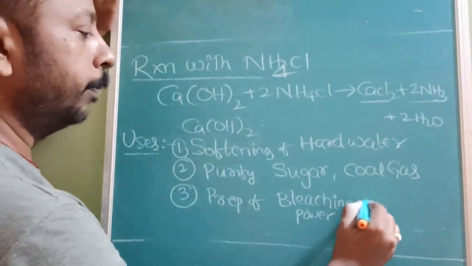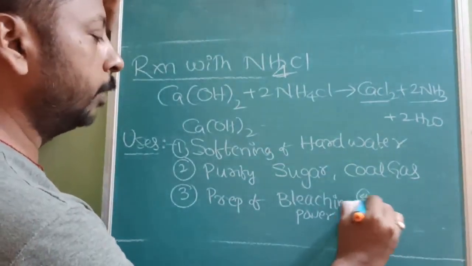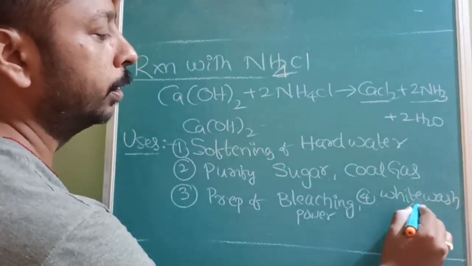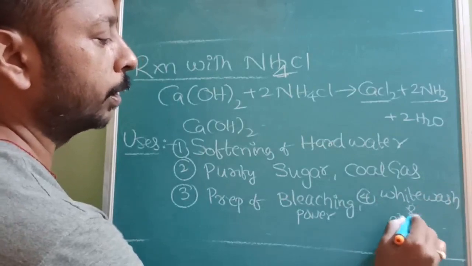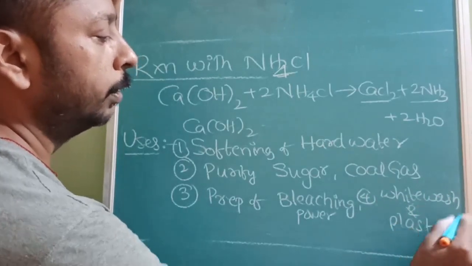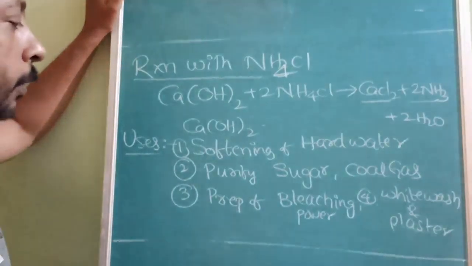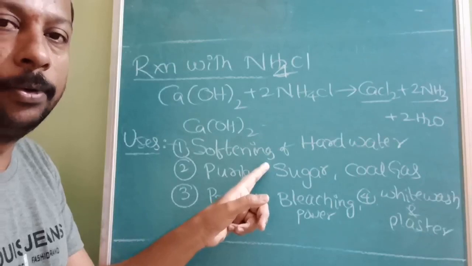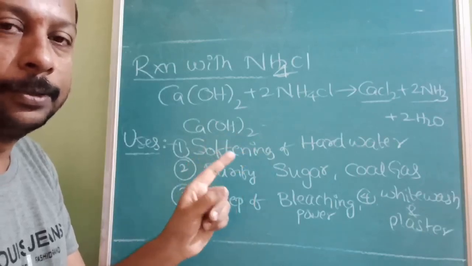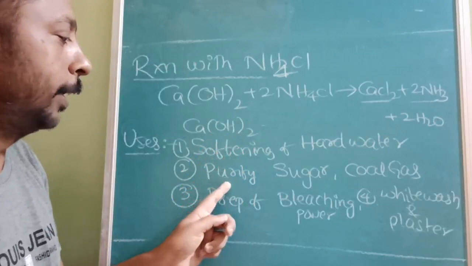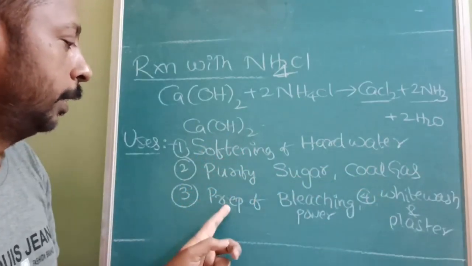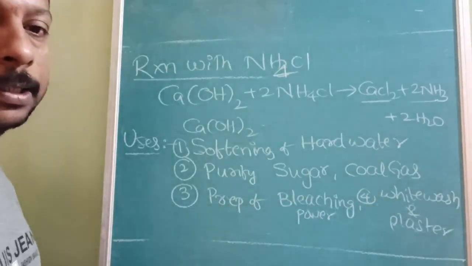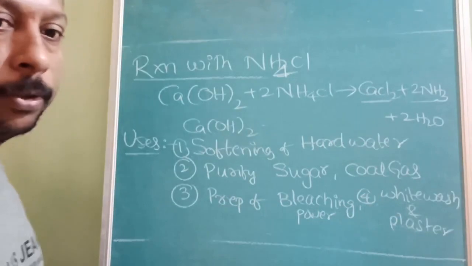And otherwise we use it in whitewash, and plastering. So these are the uses of calcium hydroxide. Softening of hard water, what is it called? Addition of Ca(OH)2. There is a naming reaction, it starts with C. Second, purification of sugar and coal gas, then preparation of bleaching powder, whitewash and plaster. Note down fast, then we'll start with the next compound.